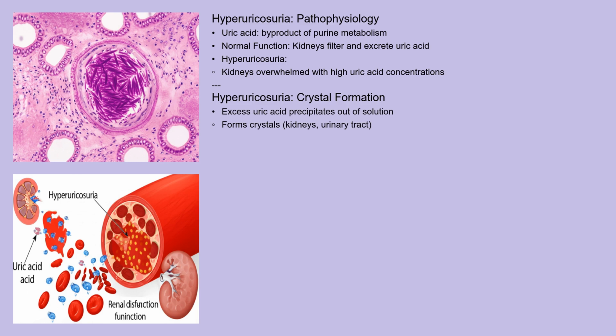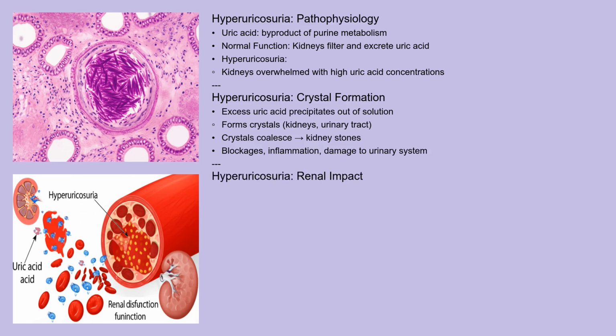The excess uric acid can then precipitate out of solution and form crystals, primarily in the kidneys and urinary tract. These crystals can then coalesce to form kidney stones. This can cause blockages, inflammation, and damage to the urinary system. In some cases, the kidneys may become damaged by uric acid deposits, leading to renal dysfunction and potentially kidney failure.